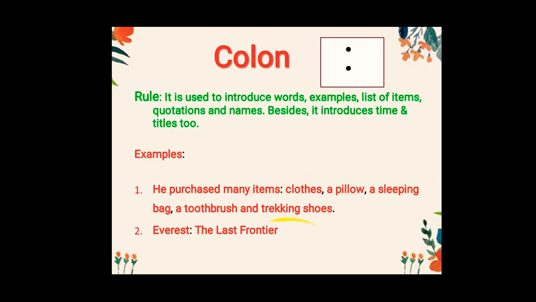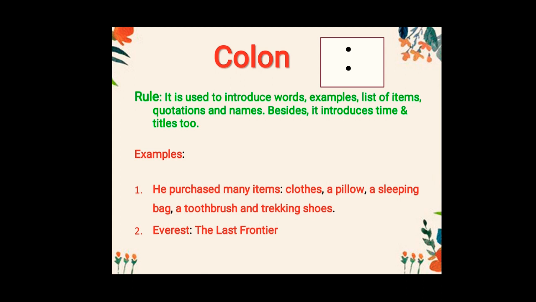Now the next one is colon. See the white box where I have two dots which are parallel to each other. These two dots are called a colon, and it is used to introduce words, examples, a list of items, quotations and names. Besides, it introduces time and titles too. Look at the example where I've written example, then two dots. That means I'm introducing something, I'm telling the example.